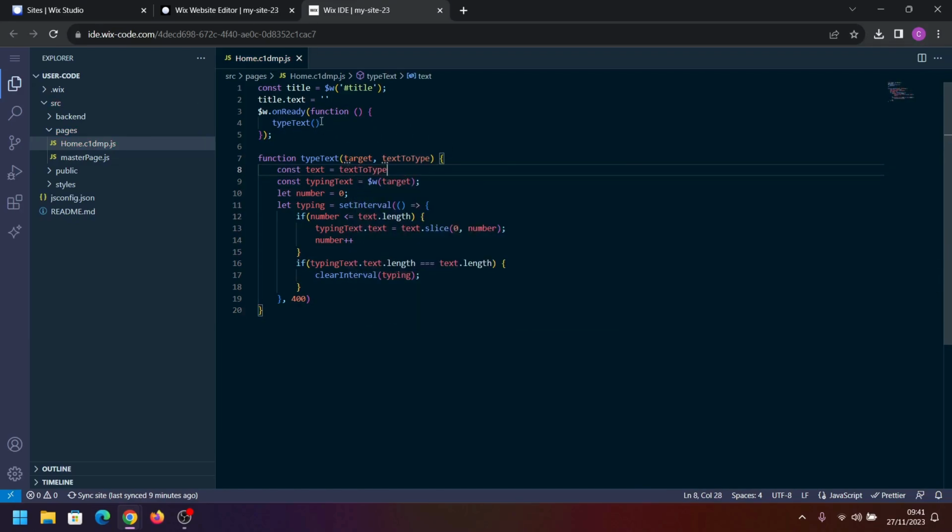Now when we pass in this function, the first parameter will be our element we want to target, so title, and the next parameter will be the text that we wish to have it write out. So let's put typing text 2.